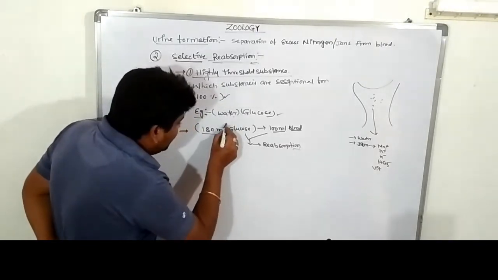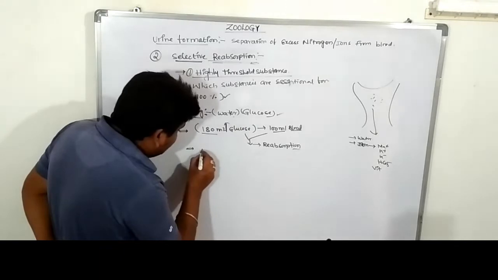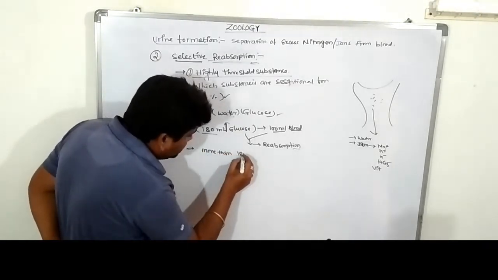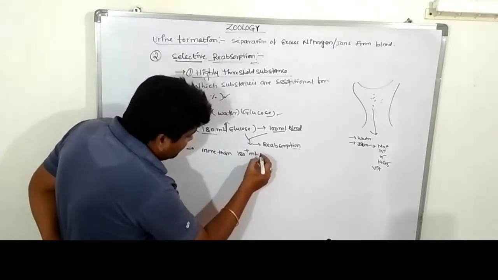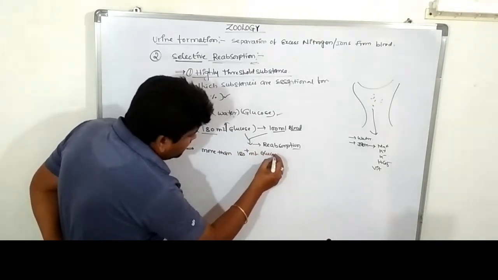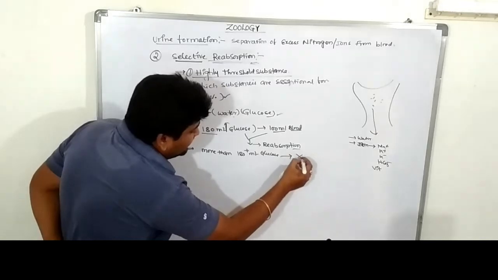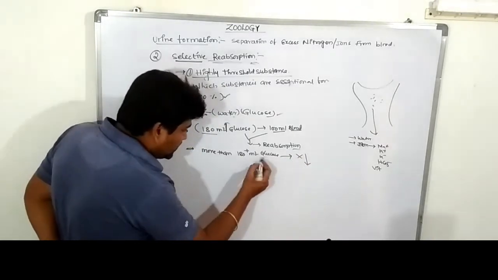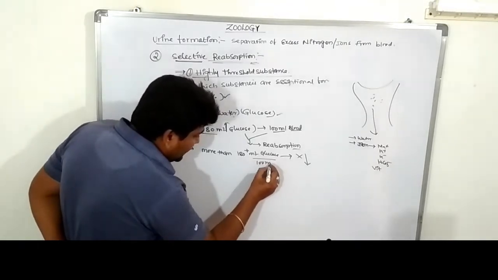So the excess amount, more than 180 mg of glucose, the selective reabsorption will decrease.